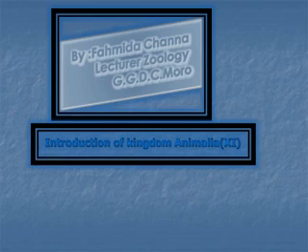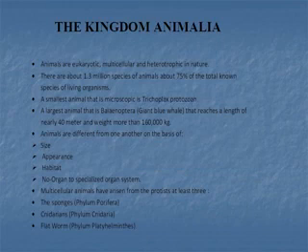Dear students, today I am going to deliver a lecture about Introduction of Kingdom Animalia from first year. The Kingdom Animalia. Animals are eukaryotic. It means animals consist of eukaryotic cells. Those cells which have a nucleus with a nuclear membrane are known as eukaryotic cells. Multicellular means those animals which consist of many cells. And heterotrophic means those which are dependent on others for food, that is known as heterotrophic in